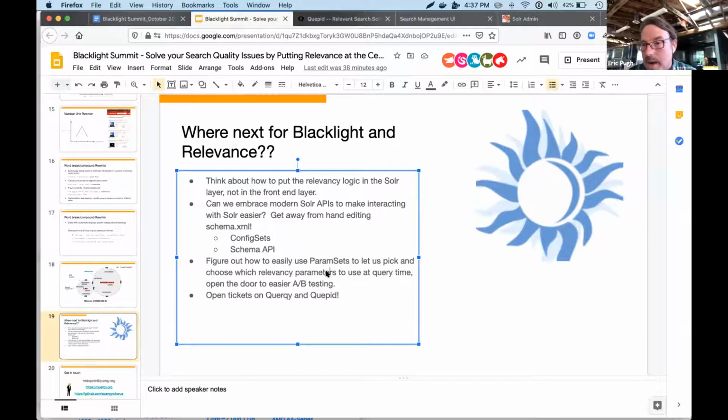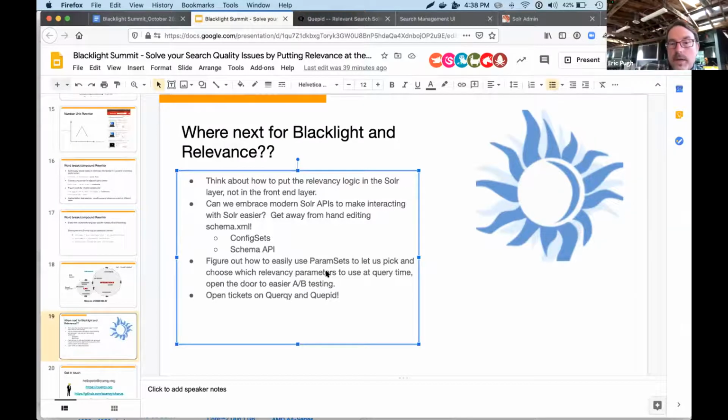And you can mix and match and have a whole bunch of parameter sets and combine them at query time. And what that does is open the door to potentially easier A/B testing. Again, we're not hard coding all of the relevancy logic in my Solr config.xml, and we're able to play with things.